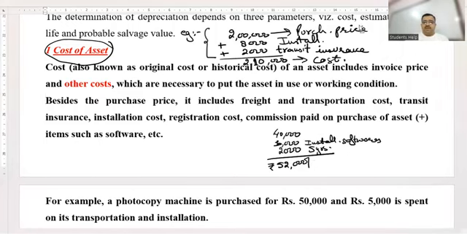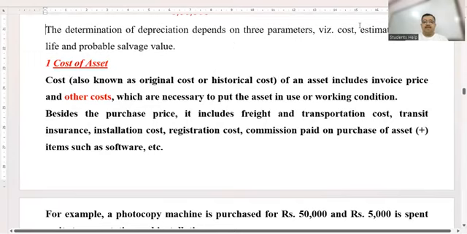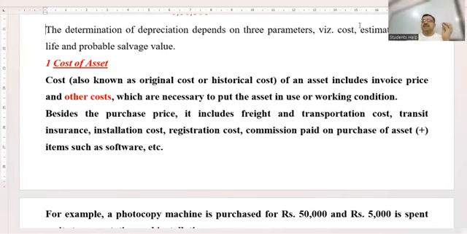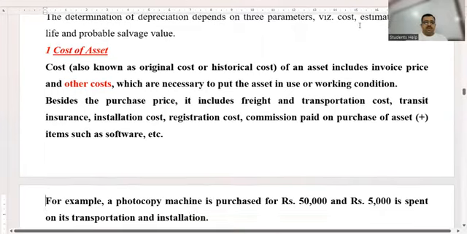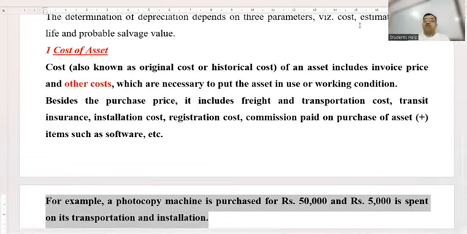So children, moving ahead with this cost of asset or purchase price of asset में आपको difference समझ में आ गया. Because many a time question will confuse you. Asset bought for rupees 1,90,000, 7,000 paid for installation and 3,000 paid for transportation. तो 2 लाख रुपए से आप start करेंगे calculations अपने, not with 190. So take an example, a photocopy machine is purchased for rupees 50,000 and 5,000 rupees is spent on its installation. So total, children, how much money did we say that's the cost of the asset? 55. Is that understood well?